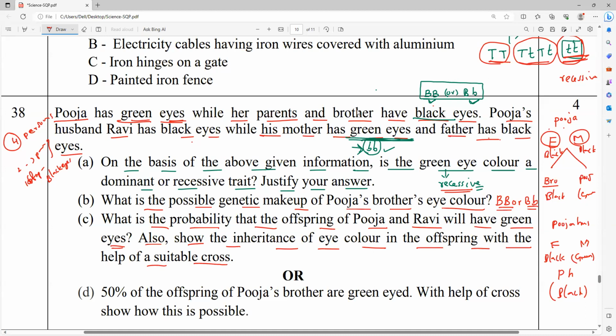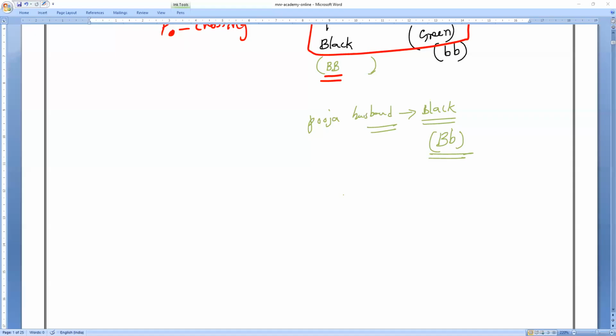Pooja and Pooja's husband Ravi. So both genotypes we know. Can you tell me what is Pooja's genotype? She is pure green. Pooja's is small b, small b. Yes, small b and small b. And just now we fixed it.